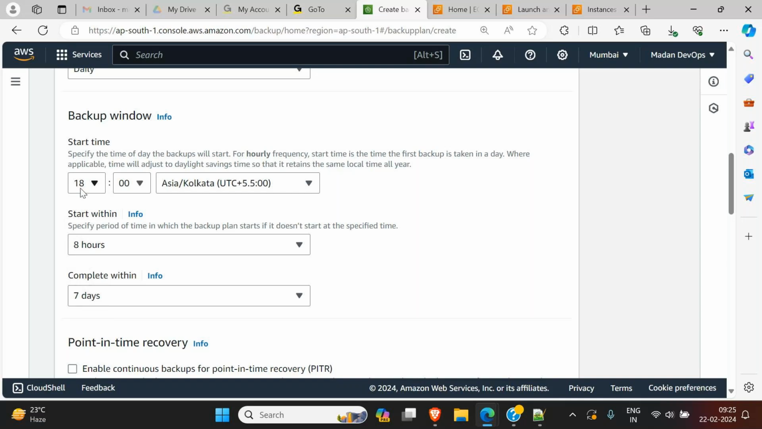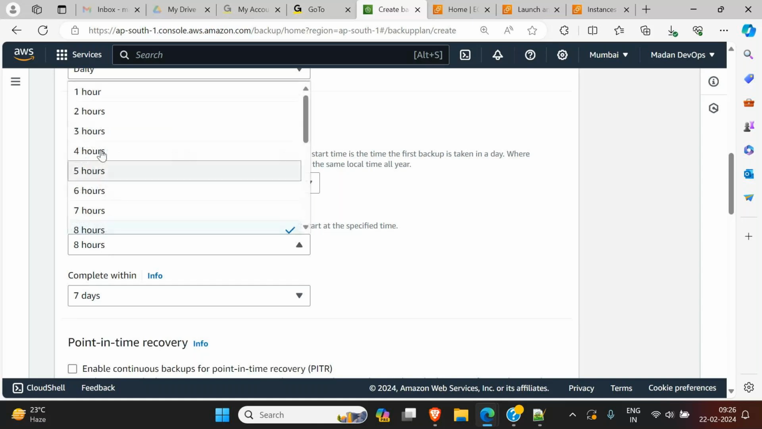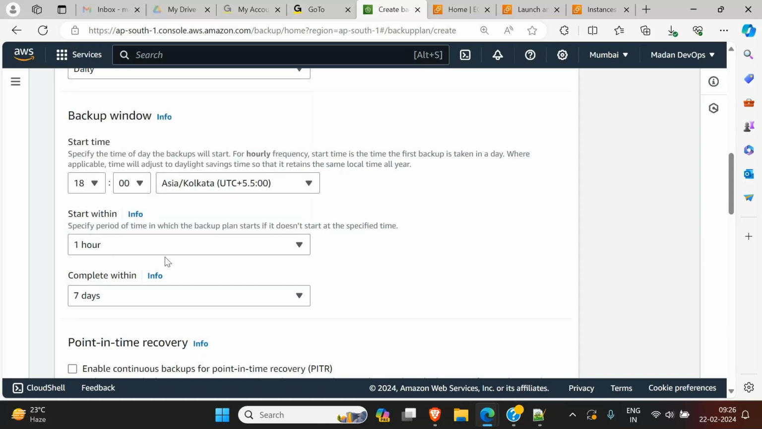So do you want to start backup within 8 hours or immediately? I want to start within 1 hour. That way we have to select within 1 hour. That means at 6 o'clock it starts. But if it fails to start at 6 o'clock, then we have given some grace period like 1 hour. So at least let it take one more hour, but it should start in less than 1 hour.